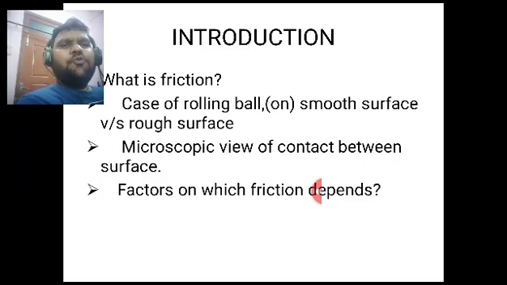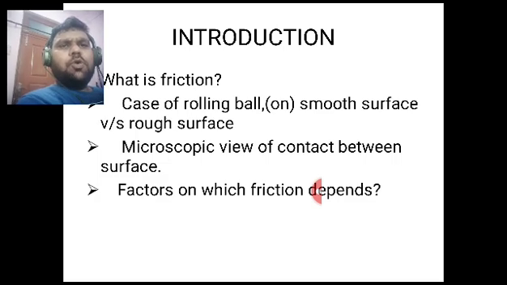So when one surface starts moving over another surface, what exactly happens? Those projections and depressions get entangled with each other, and due to that there is resistance to the free motion of one object over another object. This is the microscopic view.